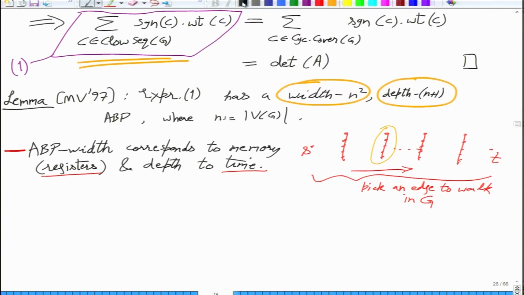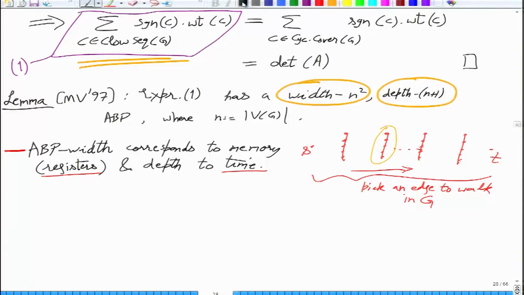Now note that width n square, or n square registers, is not too much, because your matrix already had n square entries. So you can think of the matrix entries being stored one per register, and within those registers you can do computation, and in n time you will have the determinant.